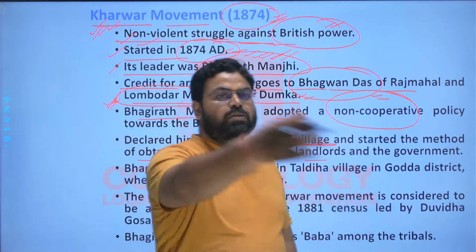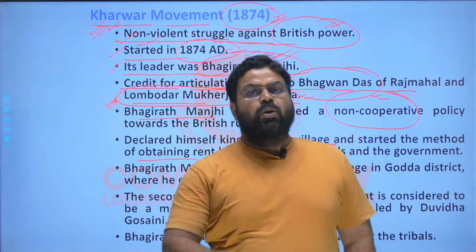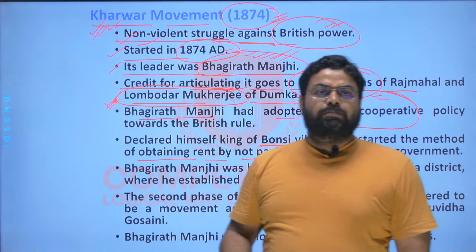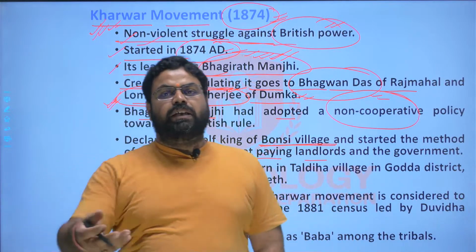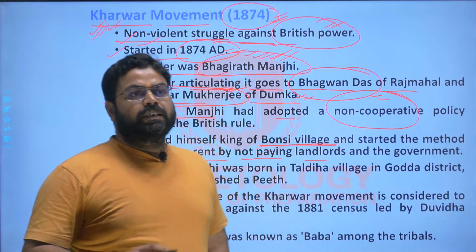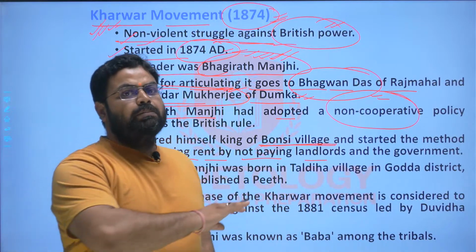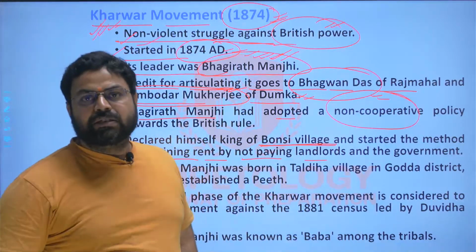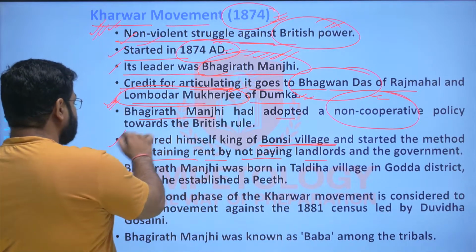He asked his followers, the people of his village, not to pay the land rent to the zamindars, landlords, or the British authorities, but he started to collect the land rent, the revenue, and he said that we are independent, we don't have to cooperate with anybody, and the Britishers have no authority to collect the land revenue from this region. So this was his point of view, his method of struggle.